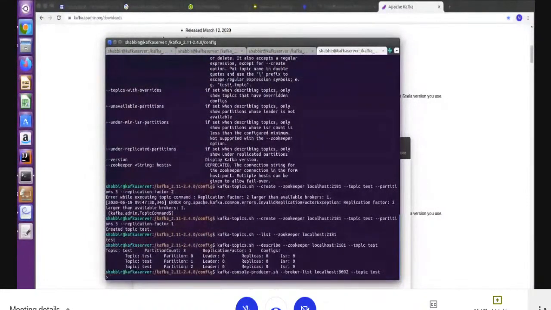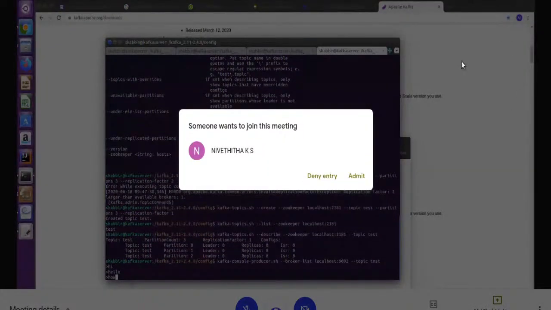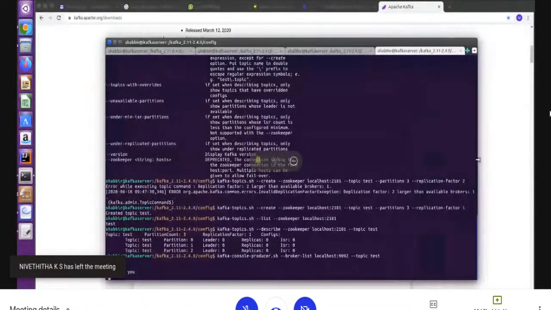You will get a terminal like this, right? And you type hi, hello, how are you? Right? I'm sending the message to the test topic. This is the way to produce data for testing purposes.